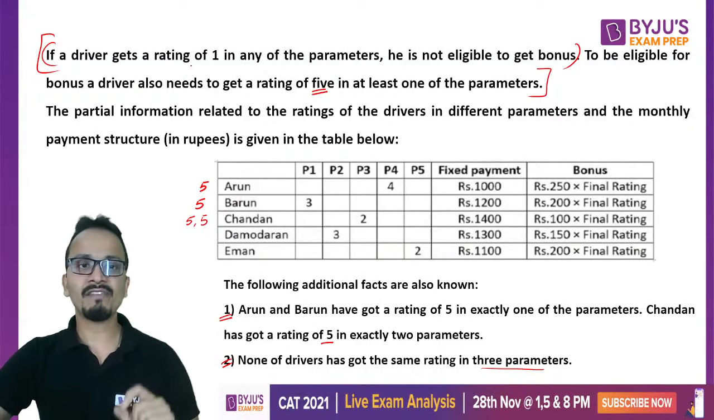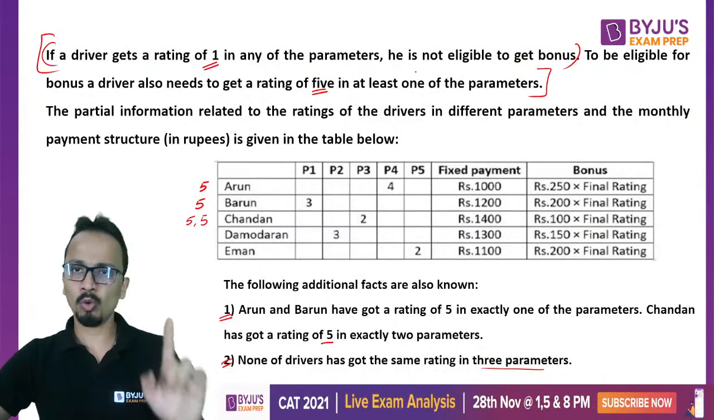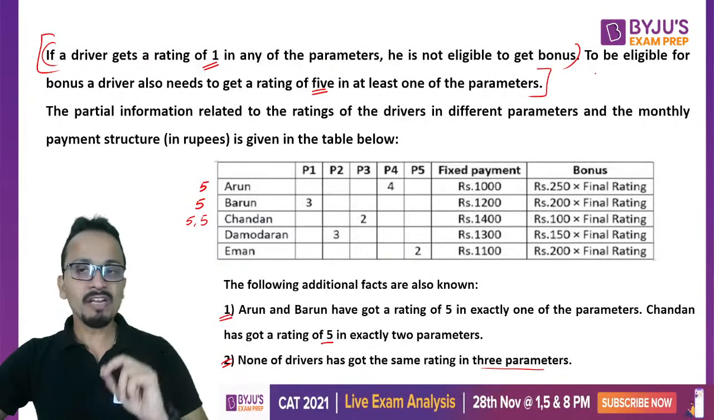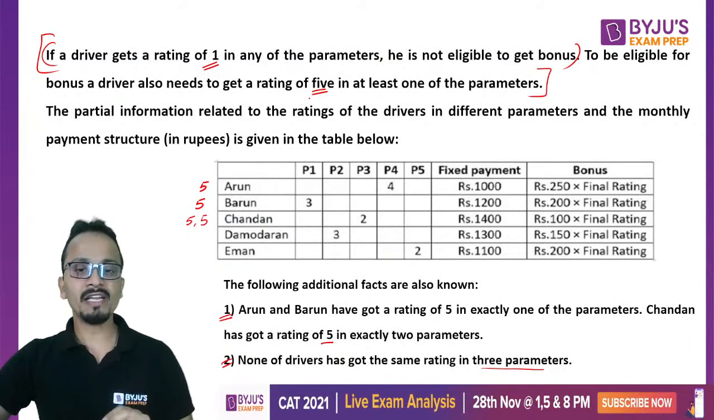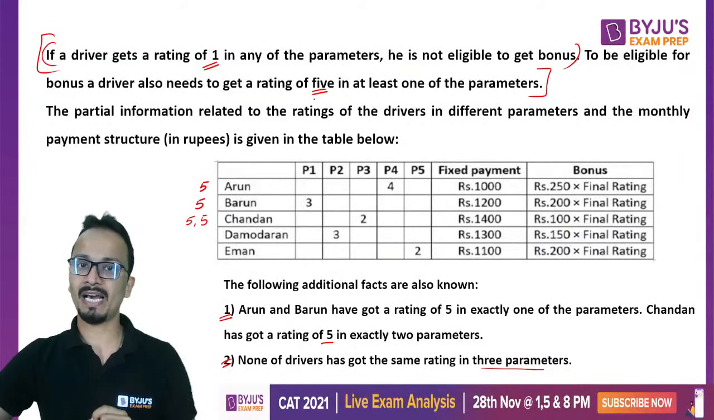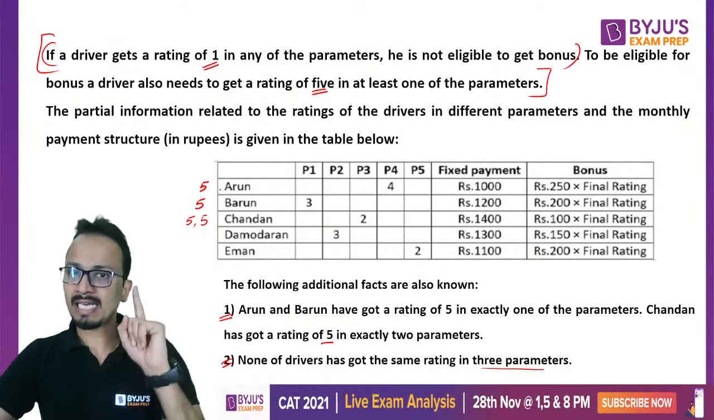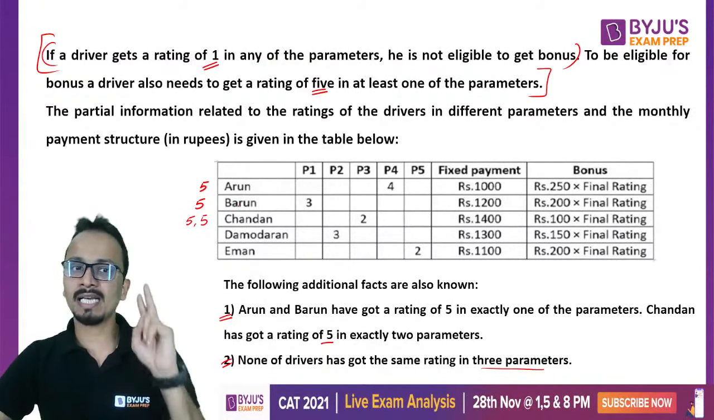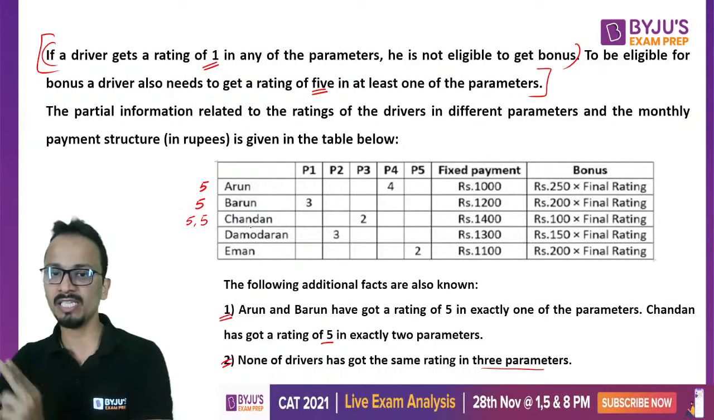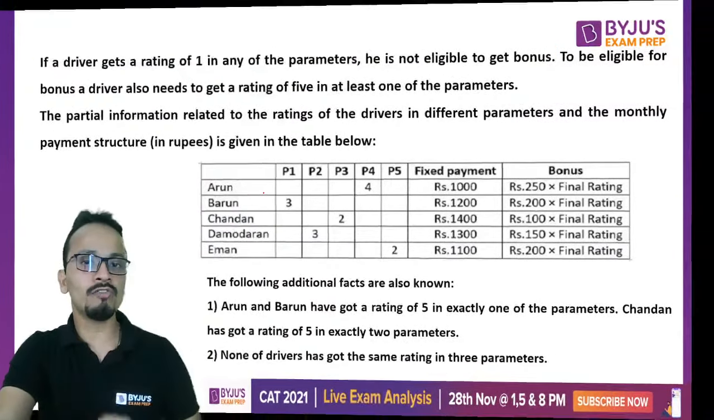If any driver gets 1 in any of the parameters, he will not be eligible for bonus. That is number 1. Number 2 is, I will be eligible for bonus if I get a rating of 5 in any one of the parameters, at least one parameter. Okay, so these are two important things. Then next is, Arun has exactly one 5, Barun has exactly one 5, and Chandan has two 5s among these parameters. Okay, so with the help of all these things, let us solve these questions.